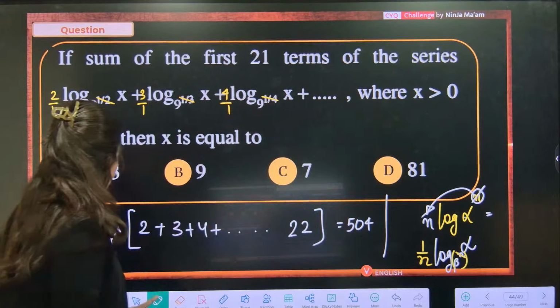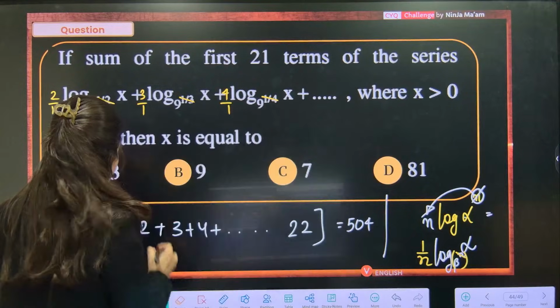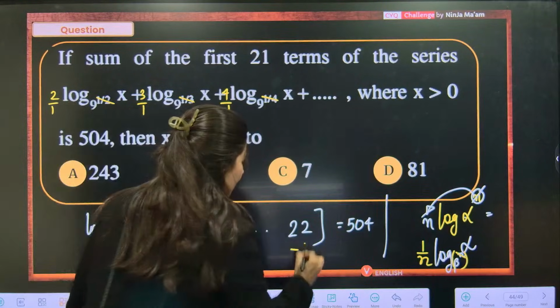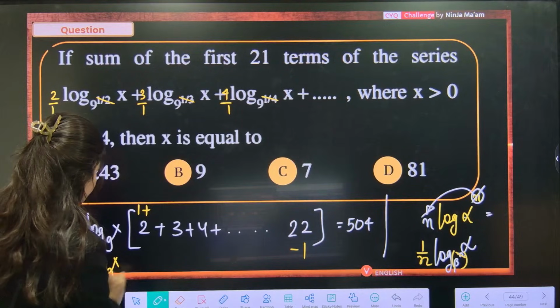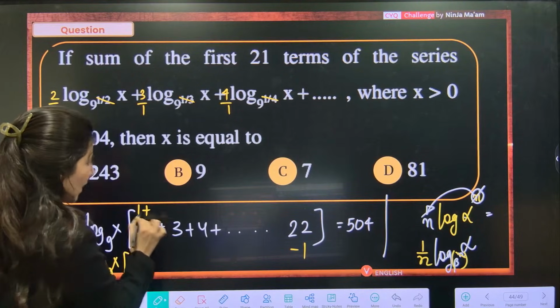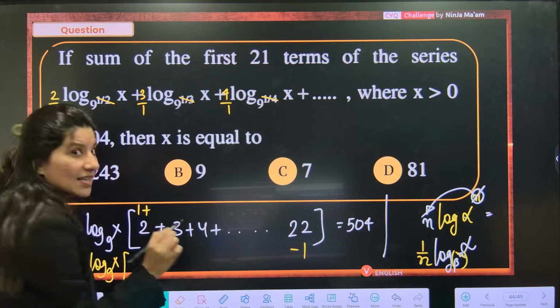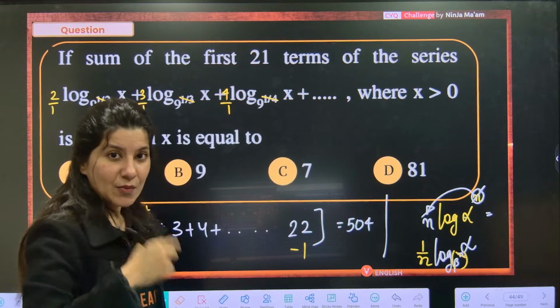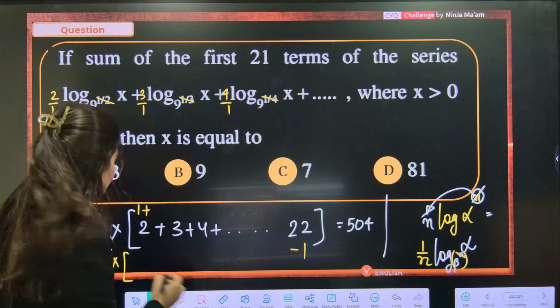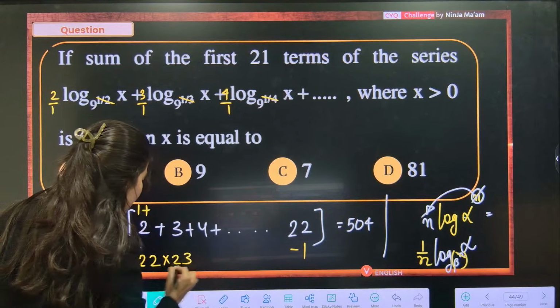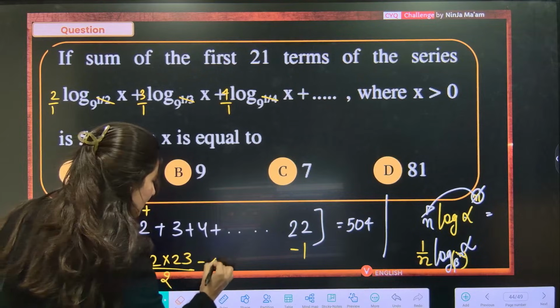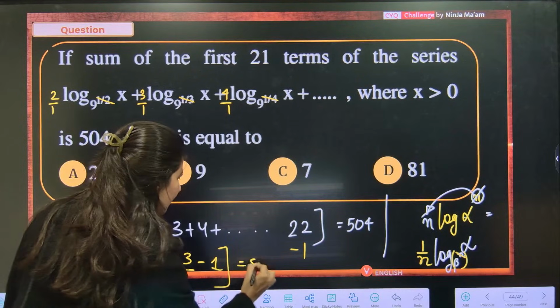See, now you are going to add 1 and subtract 1. So I am adding 1 and subtracting 1, so that we are having log of x to the base 9 as it is. And you know what? 1, 2, 3 all the way up to 22. Remember? 1 plus 2 plus 3, sum of n. How many terms? 22. n plus 1 by 2 minus 1 is equals to 504.